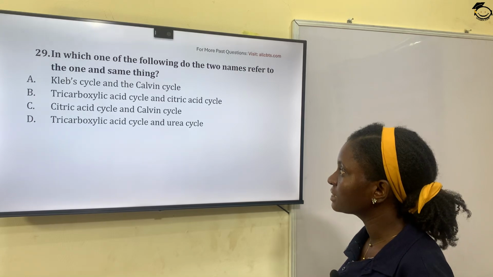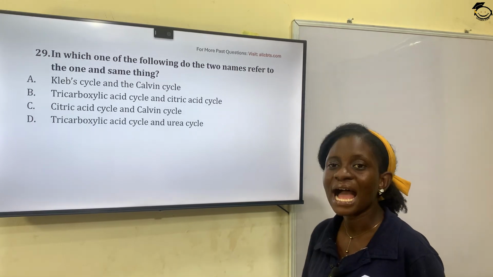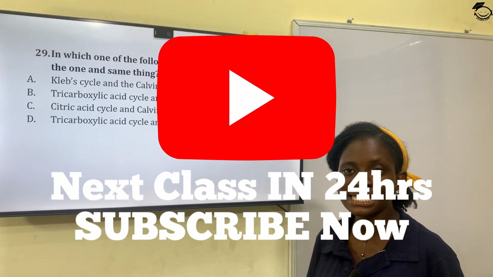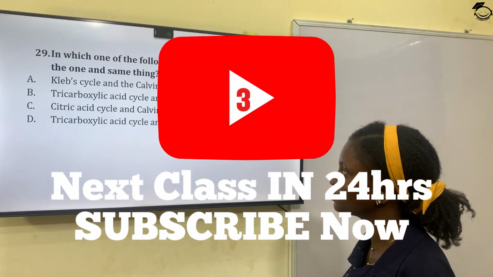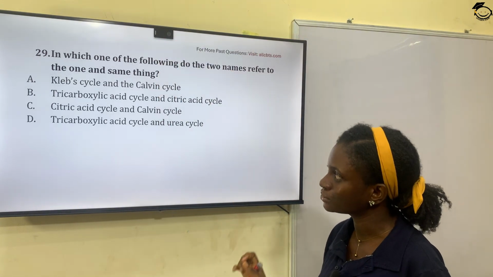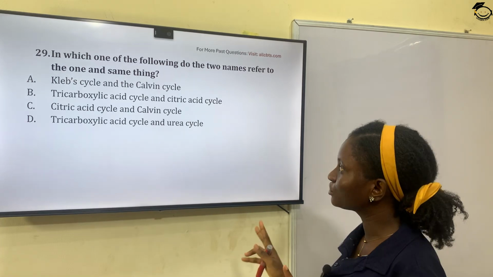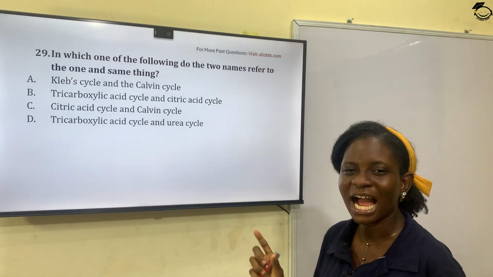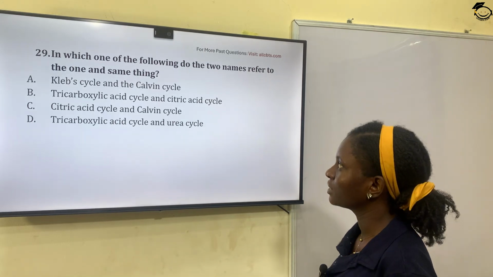Option C, citric acid cycle and Calvin cycle. Option D, tricarboxylic acid cycle and urea cycle. So what this question is asking is, out of these options, which one has two names that actually mean the same thing.